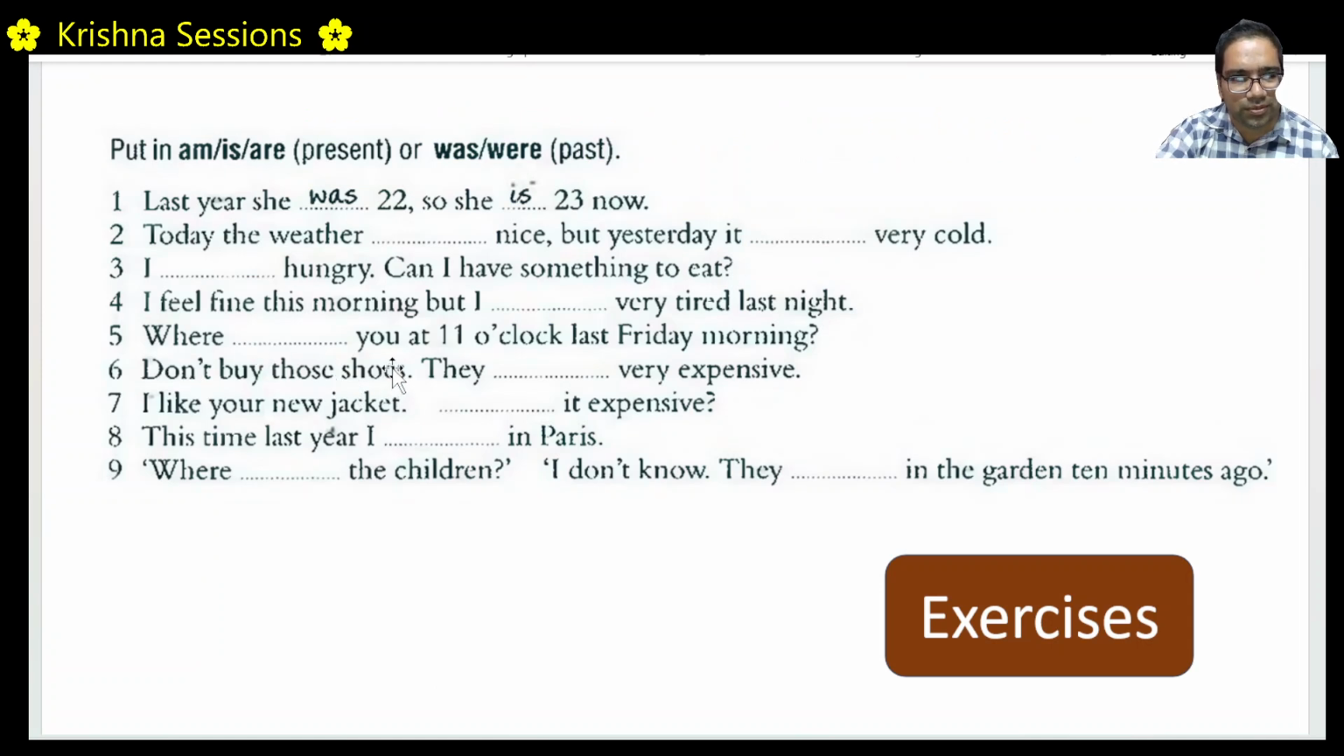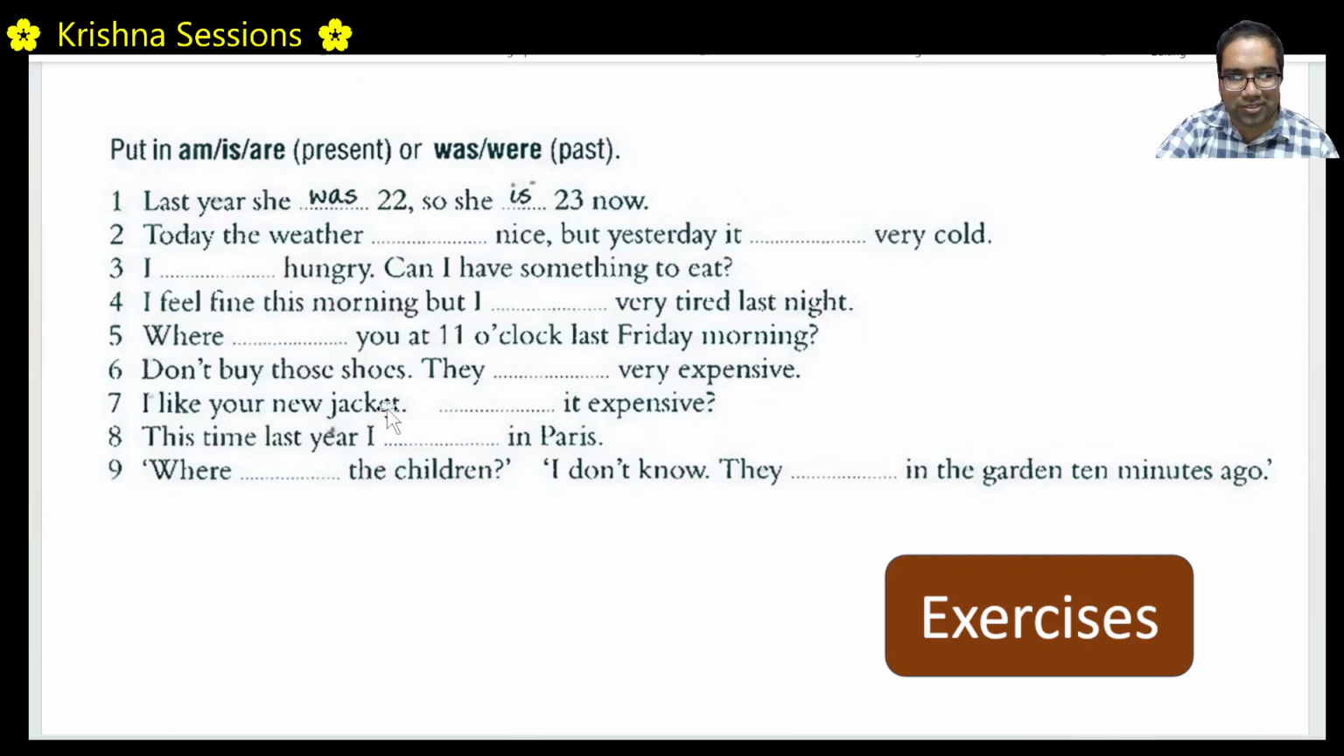Don't buy those shoes. That means it is happening at this point of speaking, at the time of speaking. That's why it should be "they are very expensive", because you have not bought them yet. You are thinking of purchasing. That's why they are very expensive.